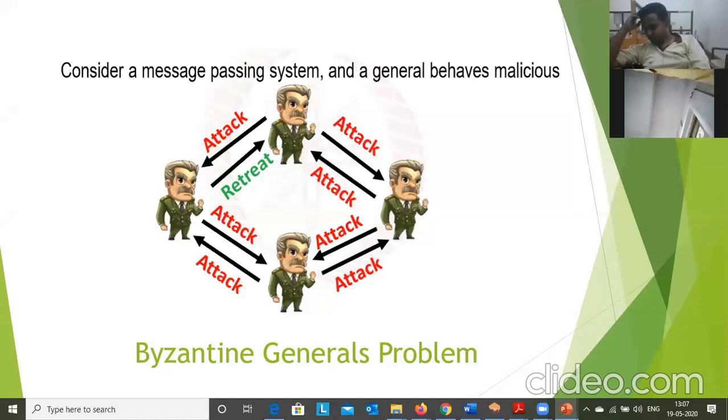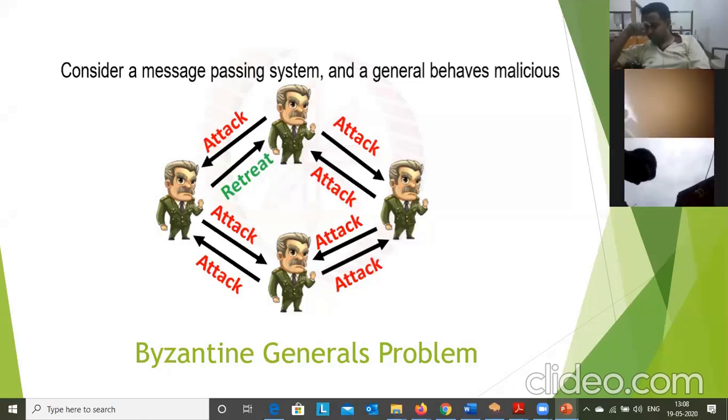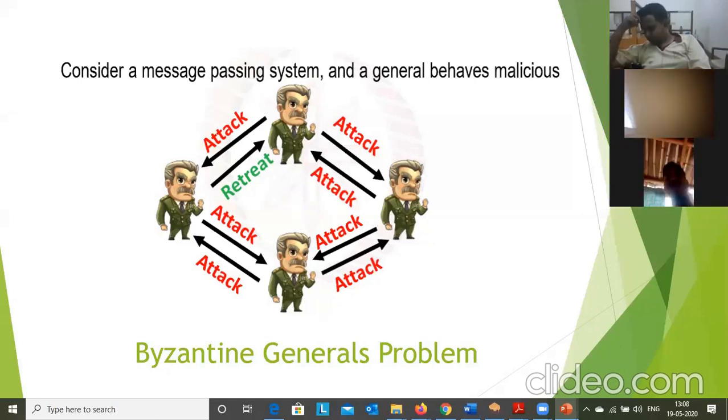In a blockchain network, if a particular node gives wrong information, what do we have to do? We cannot say that all nodes will be truthful. A few nodes or a few people will give wrong information. That is the Byzantine general problem. Some nodes will behave maliciously in the blockchain network, and we need to avoid that. That is the conclusion.